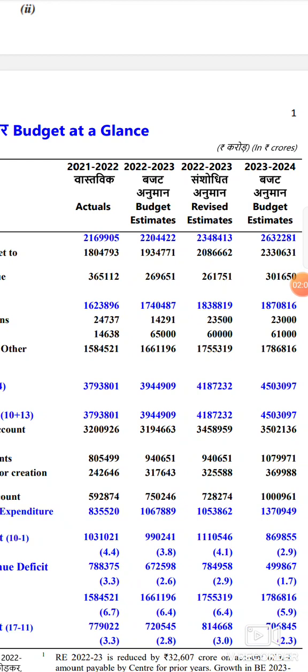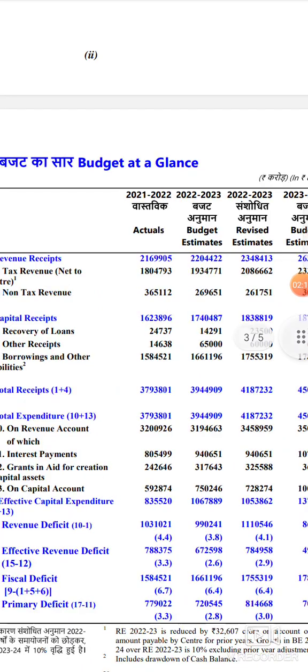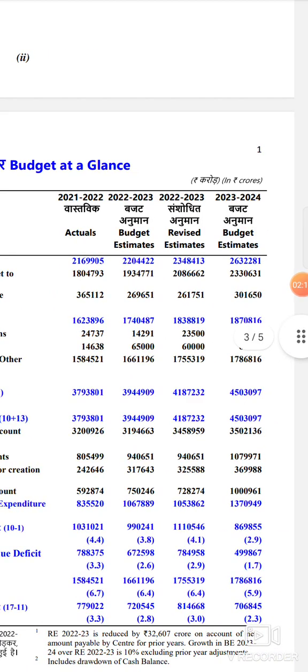Now to give a very good comparison for the users of the budget, users meaning we the citizens and other stakeholders, they have given 21-22 actuals, 22-23 budget estimates, and also revised estimates. See, by the time they presented the budget, financial year 22-23 had not been completed. 22-23 will be completed only on 31st March 2023.